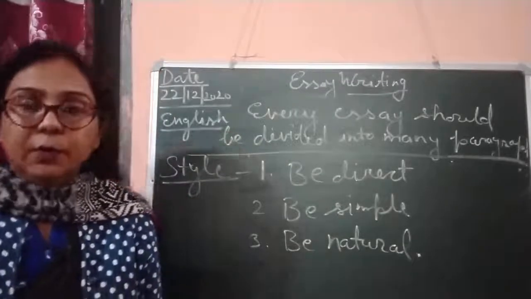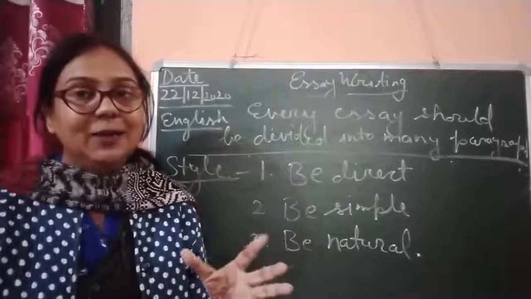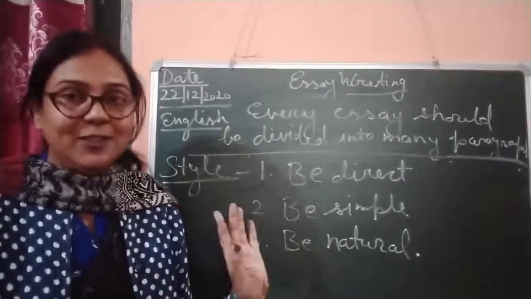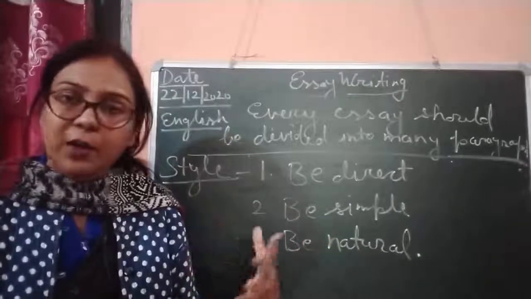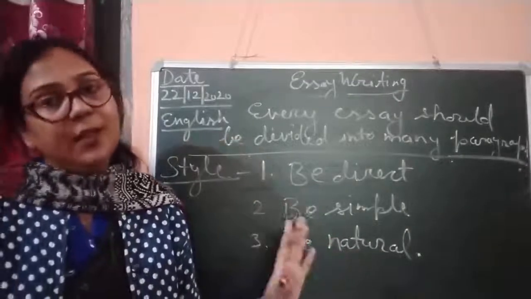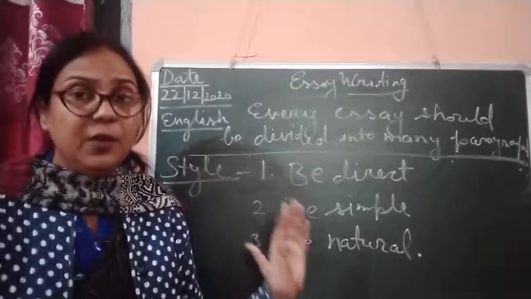That is really needed elsewhere, but not for this topic. You should read, but whatever you know about the theme, you should write in a very natural way.